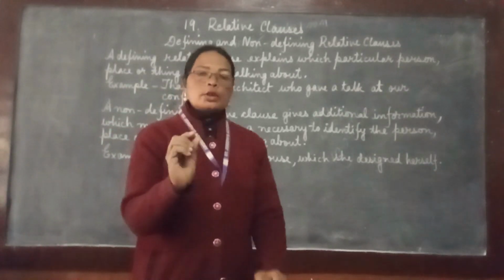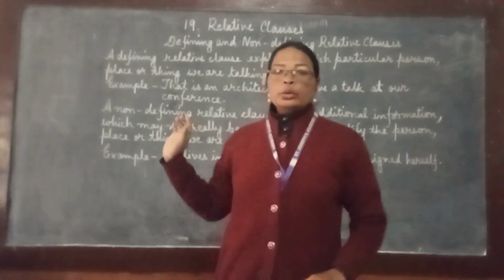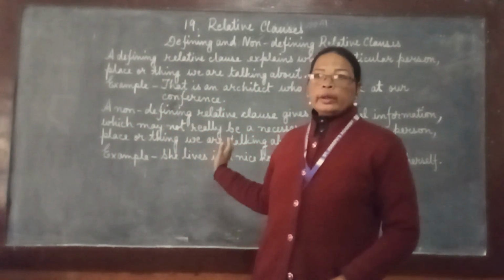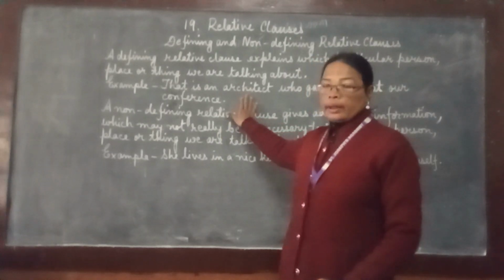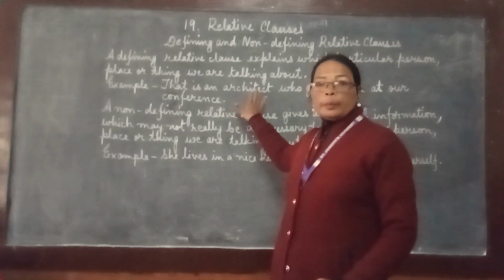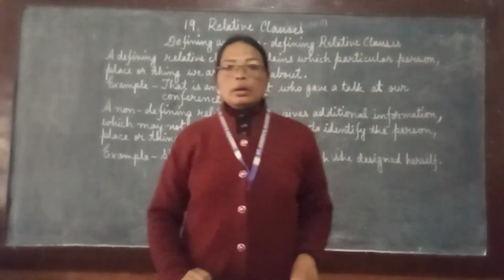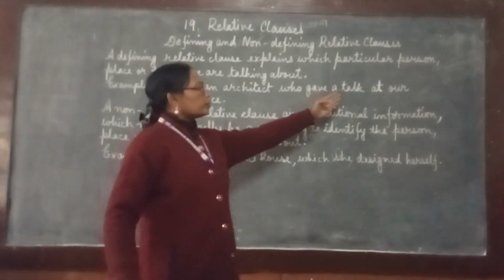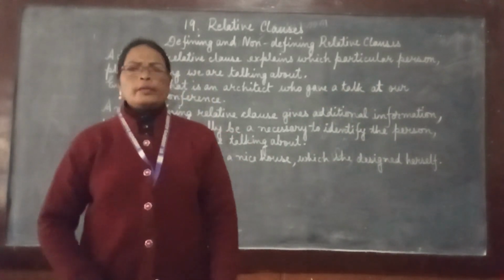There is a special person. According to this sentence, the word given is an architect, and that particular person is being told about. What is told about? That he gave a talk at our conference.